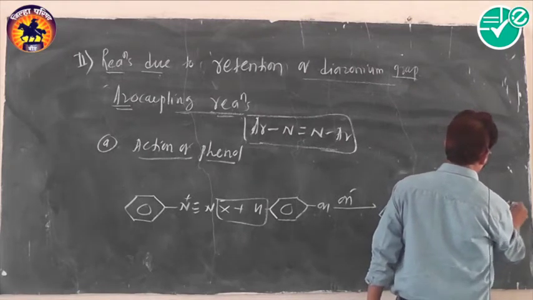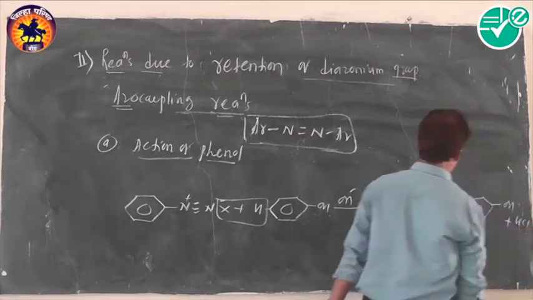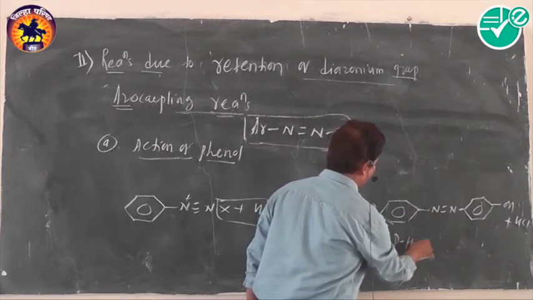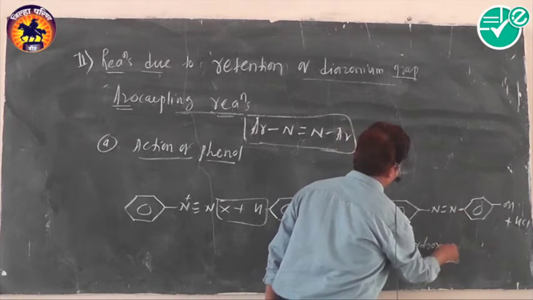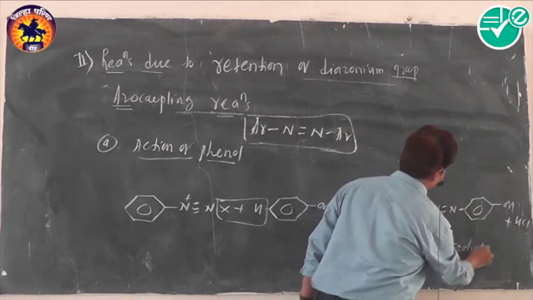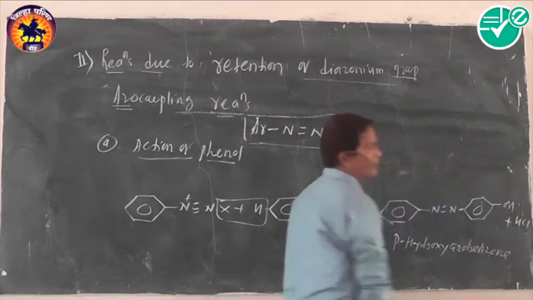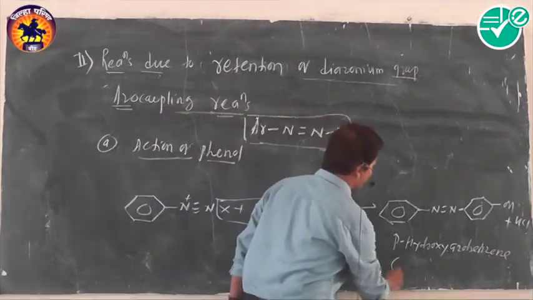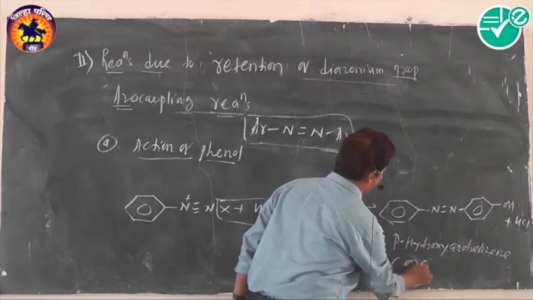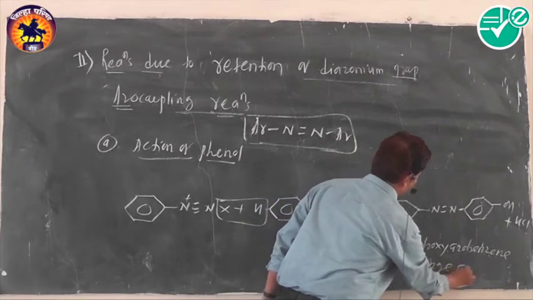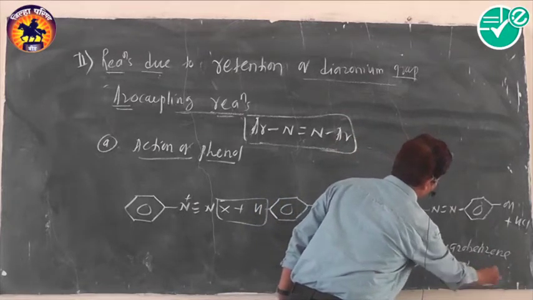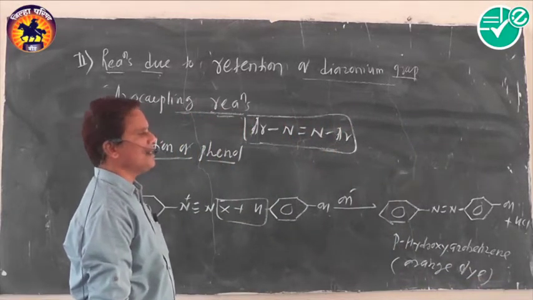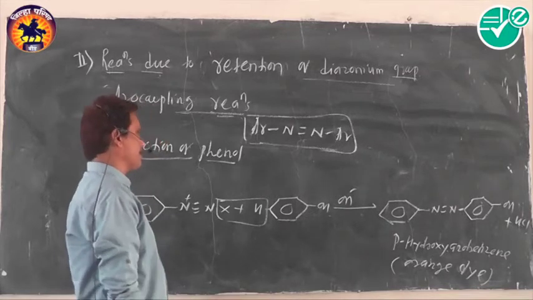Okay, this compound is called para-hydroxyazobenzene. Para-hydroxyazobenzene is formed. This para-hydroxyazobenzene has a very intense color, and that's why it is used as an orange dye. Okay, the next one.